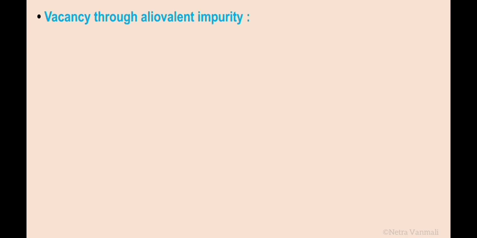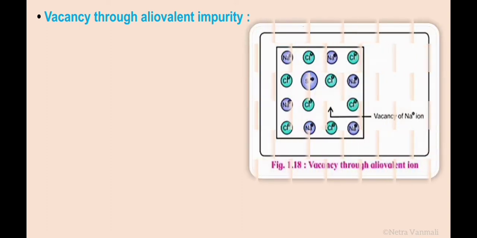The next type of substitutional impurity defect is vacancy through aliovalent impurity. Now this is the diagram which shows the vacancy through aliovalent impurity. It is again a type of substitutional impurity defect.